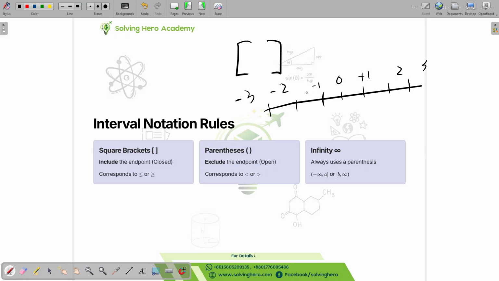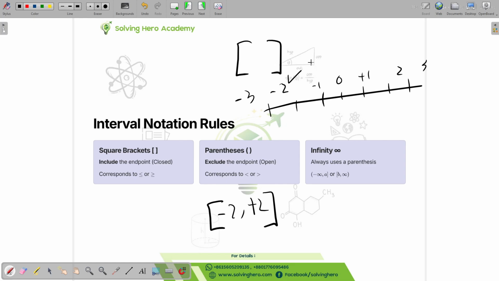We can say x belongs to [-2, 2], with square brackets.